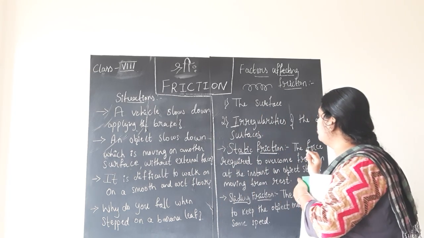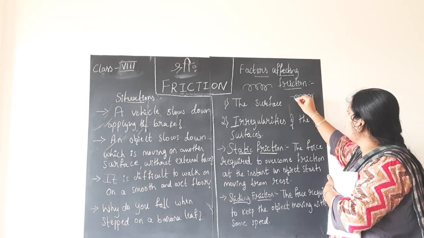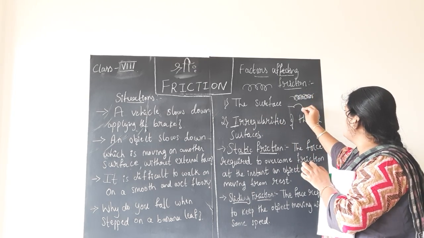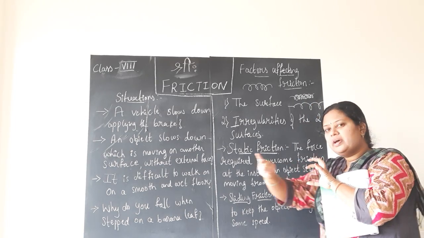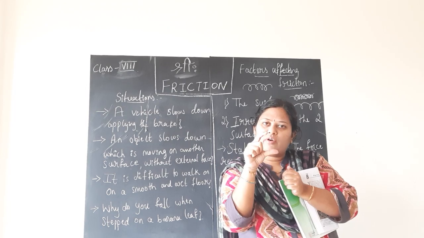I will draw and show it to you. When force is applied, the spring gets compressed like this. The coils will be very close to each other. But when you expand or pull it from either side, the coil expands and moves away. In the spring balance also, it consists of a coiled spring.